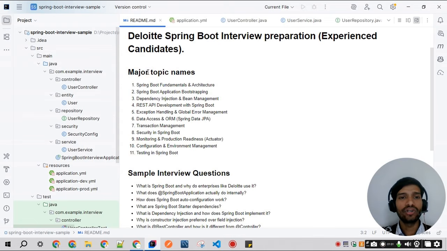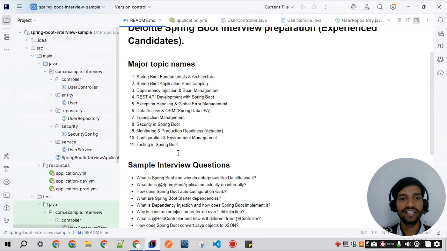I have categorized the questions into 11 sections. In the first section, we will cover Spring Boot fundamentals and the architecture level. Then we will cover Spring Boot application bootstrapping, then dependency injection and bean management, then REST API development, exception handling, data access, the JPA layer, then transactions, security, monitoring, configuration, and then testing.